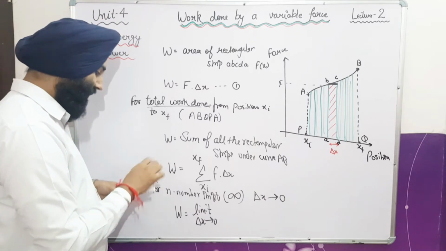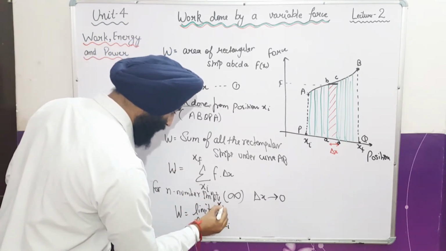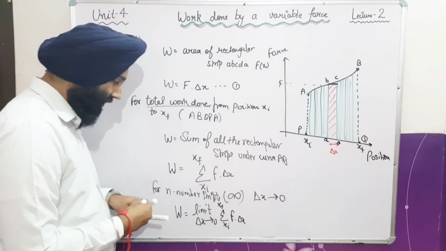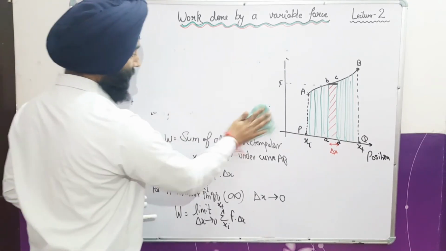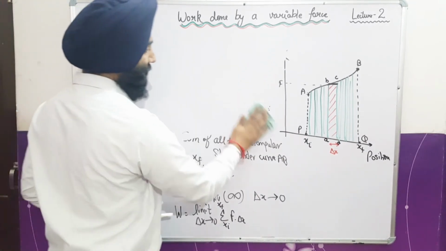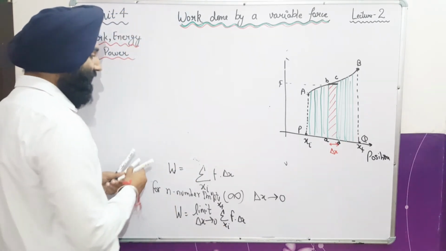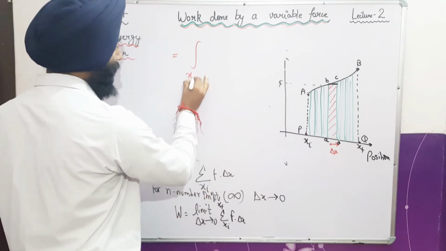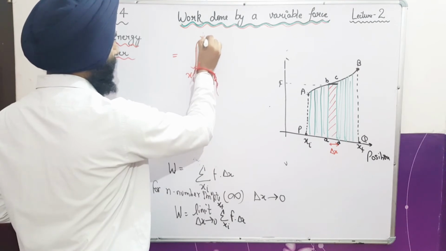So here I am having the summation from xi to xf of F dot dx. I hope it is clear to you from here. When we apply a limit, limit for very small change, then summation is converted into integration, from xi to xf, fine. I hope this concept is clear to you.